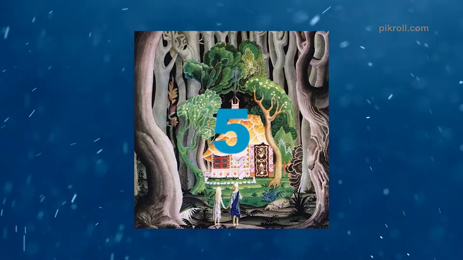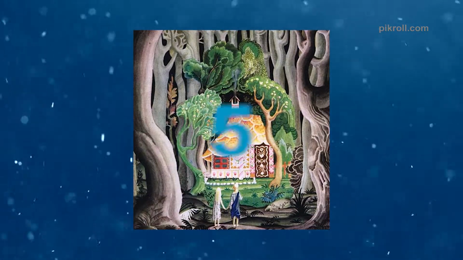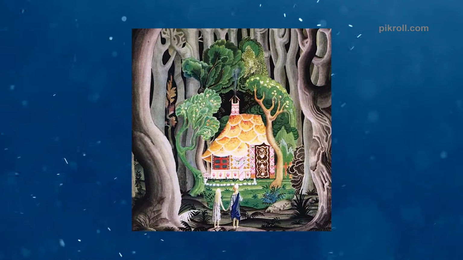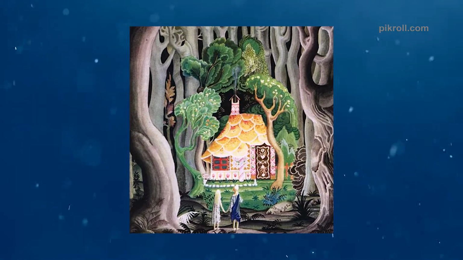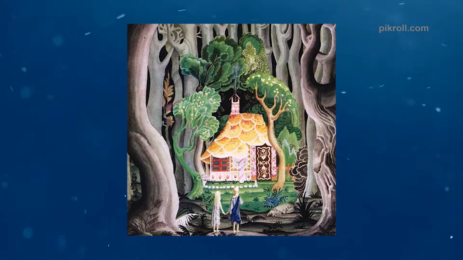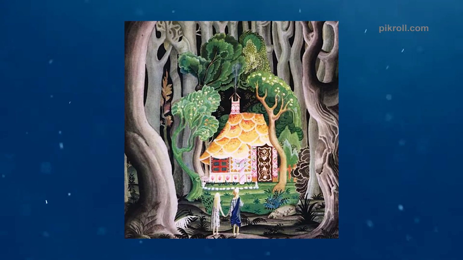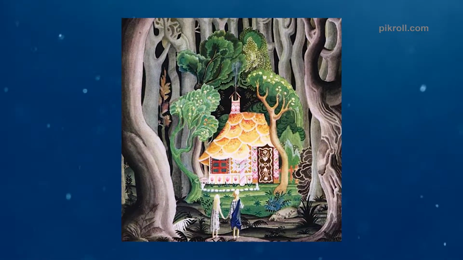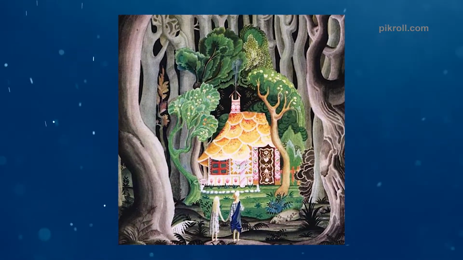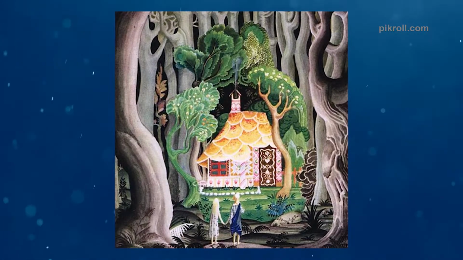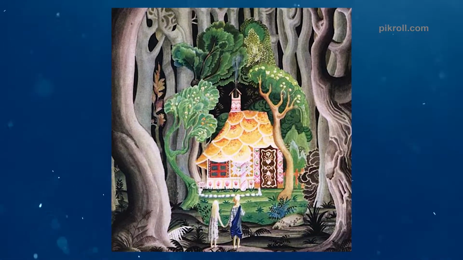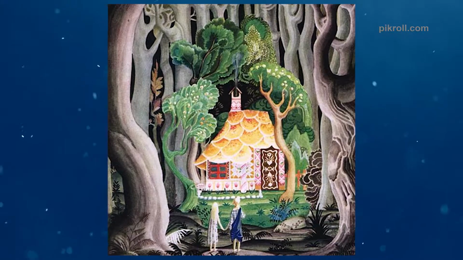Number 5. Hansel and Gretel. Hansel and Gretel is a German fairy tale that is also known as the tale of little brother and sister, published in 1812, and later the tale was illustrated by Arthur Rackham in 1909. In the tale, Hansel and Gretel are 2 young brother and sister who are kidnapped by a cannibalistic witch who lives in a forest.